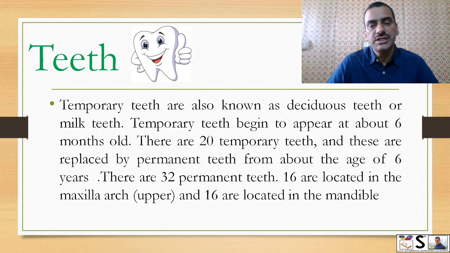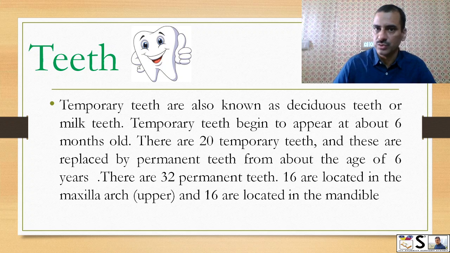There are 20 temporary teeth, and these are replaced by permanent teeth from about the age of 6 years. They start replacing. There are 32 permanent teeth. 16 are located in the maxilla, meaning upper jaw, and 16 are located in the mandible or lower jaw.